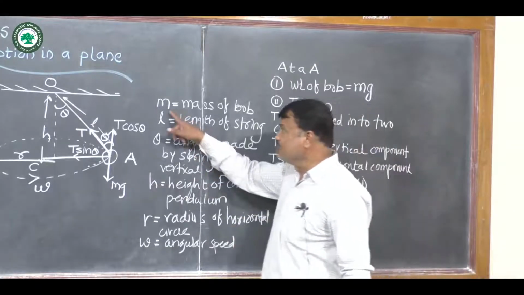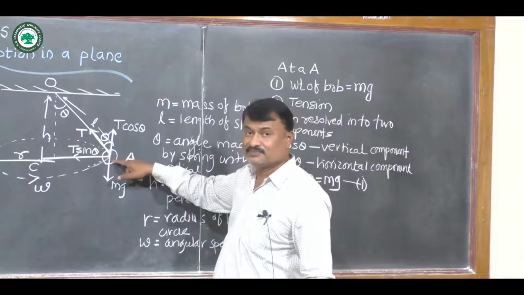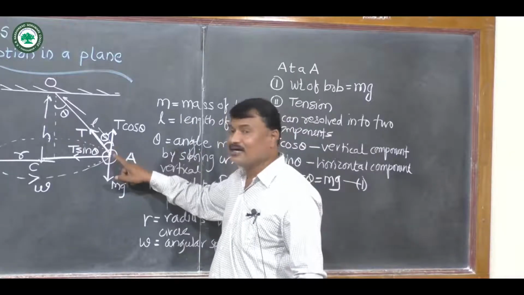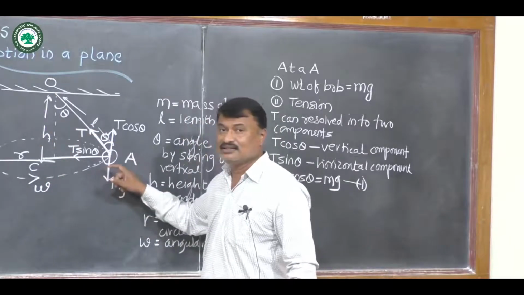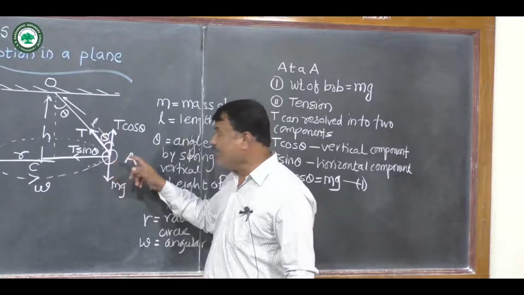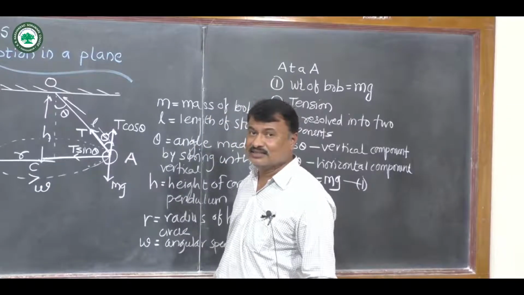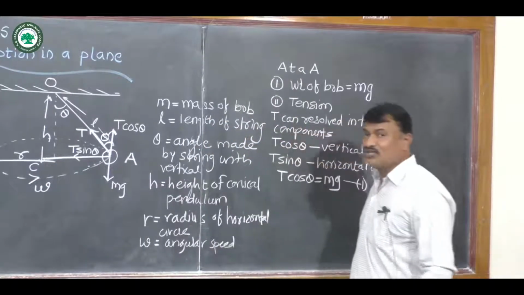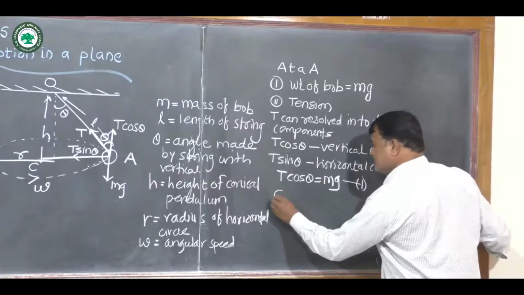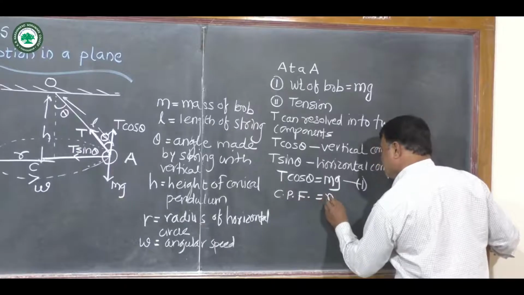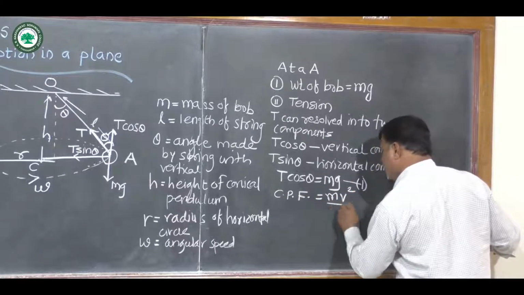Now if m is the mass of the sphere, v is the speed of that sphere along the horizontal circle, and r is the radius of that horizontal circle, then the centripetal force acting on the bob is given by mv square upon r.